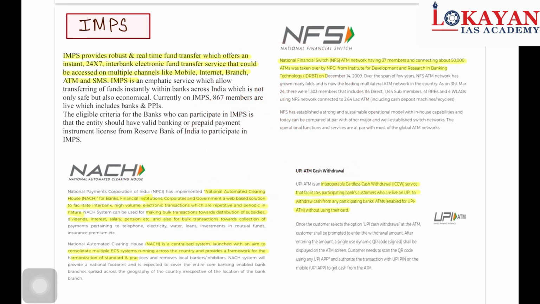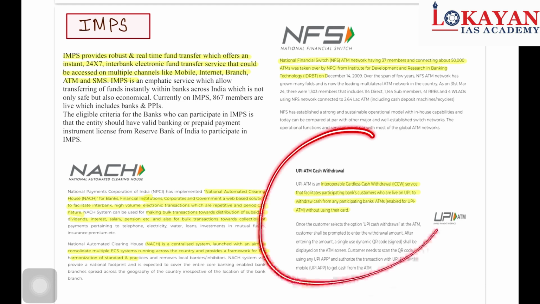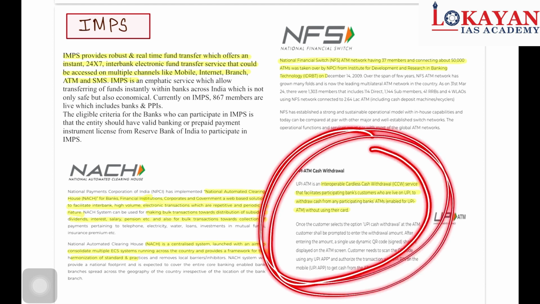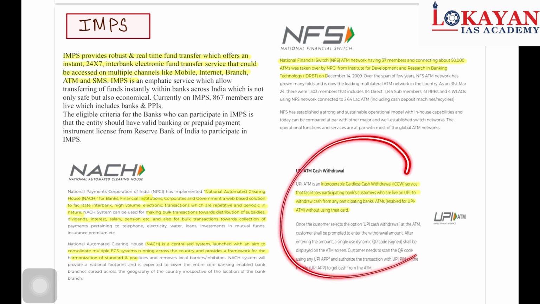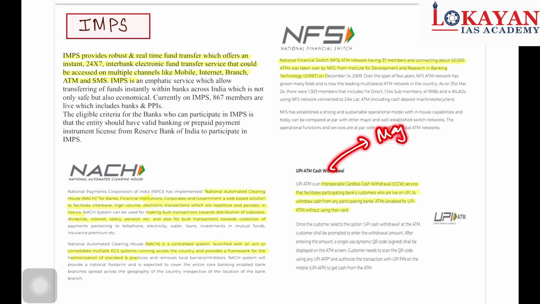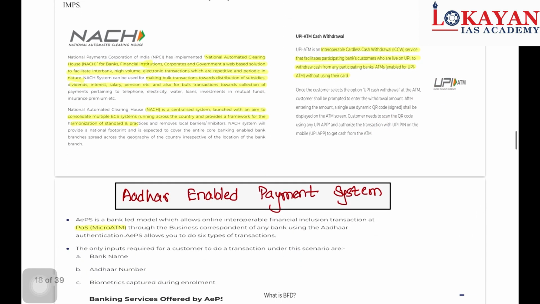Another important event is UPI ATM cash withdrawal. This is still not that prevalent in India, but it is mainly available in major cities. So in future you will not need an ATM card to withdraw money from an ATM. Simply with the help of UPI you can withdraw the money.